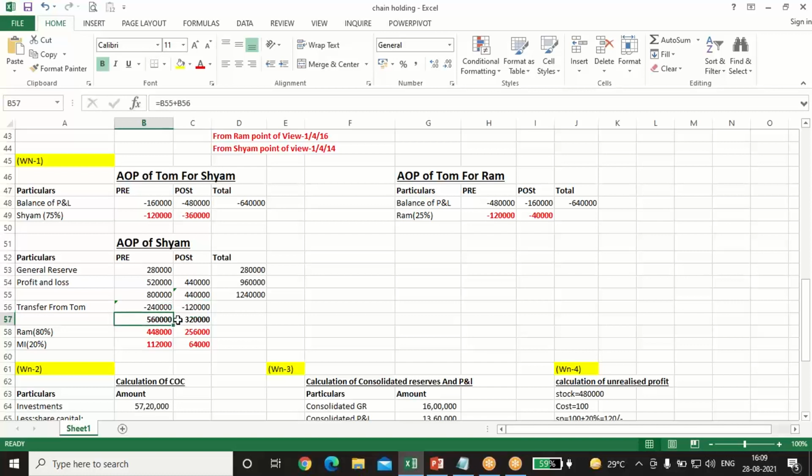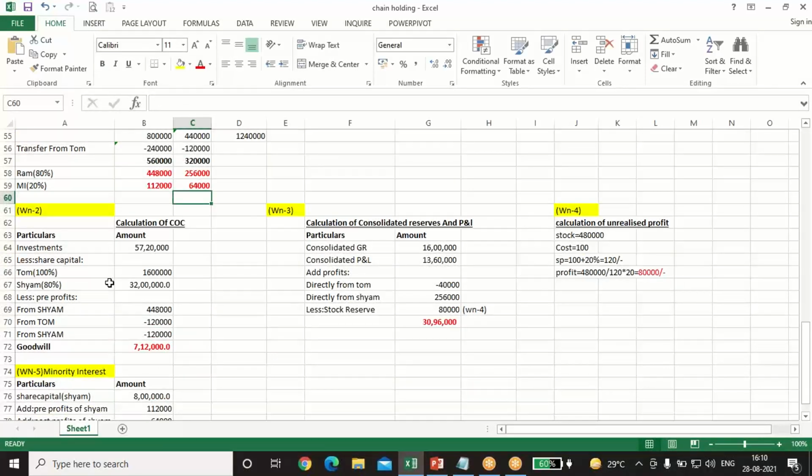Okay, now the total profits are 560 and 320. 80% is the shareholding of Ram, so the remaining will be 20% for minority holders. So we'll calculate 560 into 0.8, and 560 into 0.2 for minority, and post profit same, 320 into 0.8, 320 into 0.2. Okay, now we'll do the calculation of the COC.